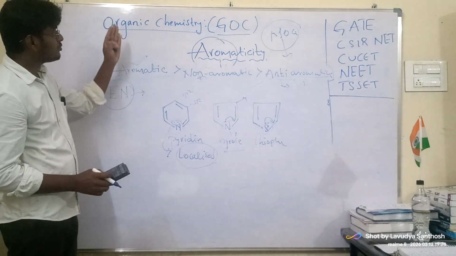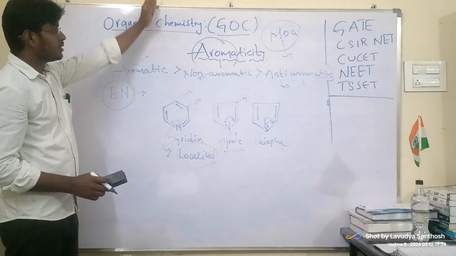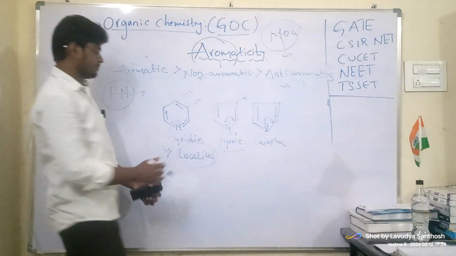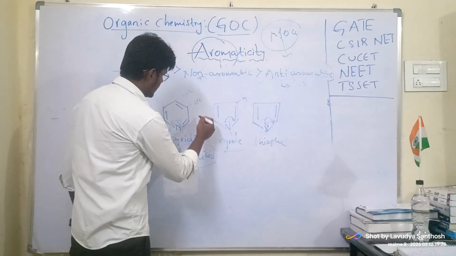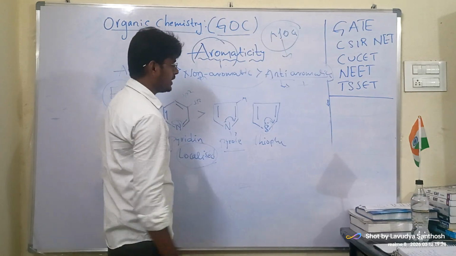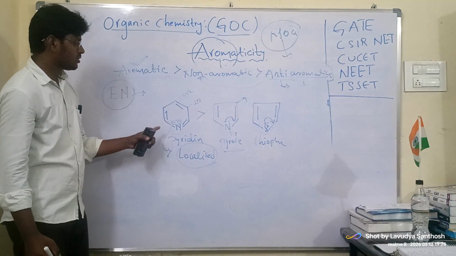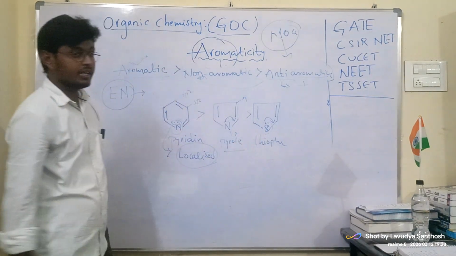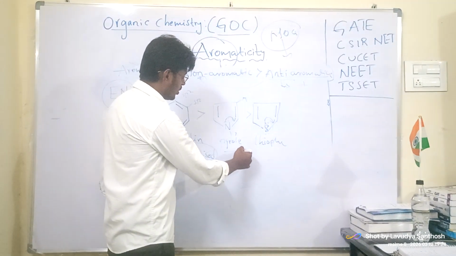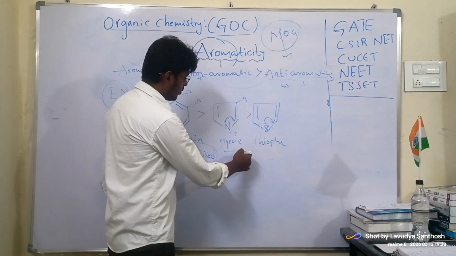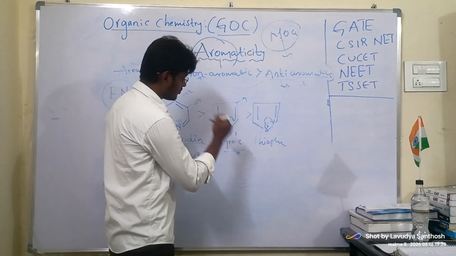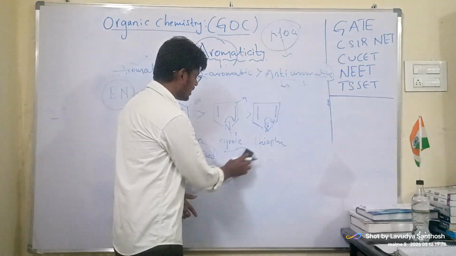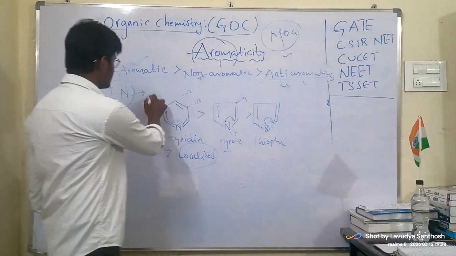Comparatively, now you see sulfur and nitrogen. Electronegativity increases when we go from the left side to the right side of the periodic table. Nitrogen is very highly electronegative and highly stable. Tomorrow I will take you through the numbers. This is the electronegativity order, but this is the stability order.